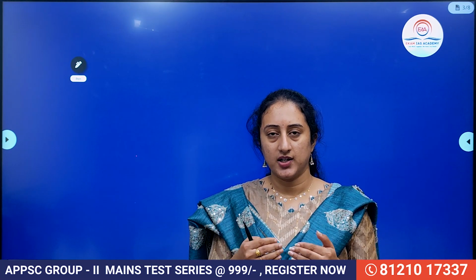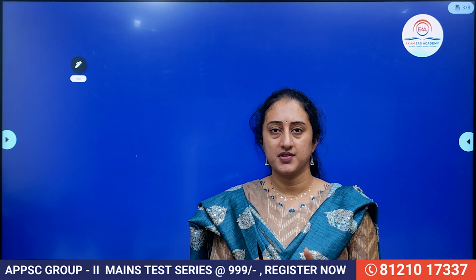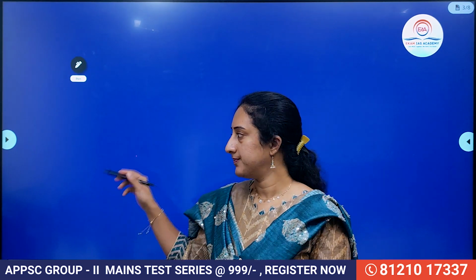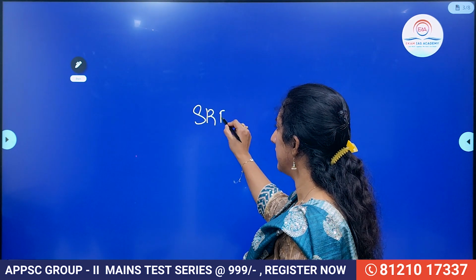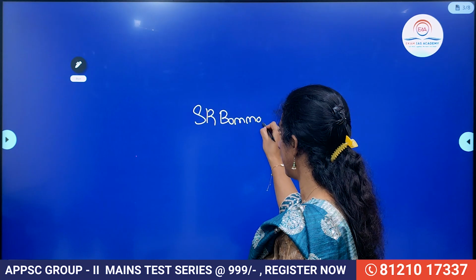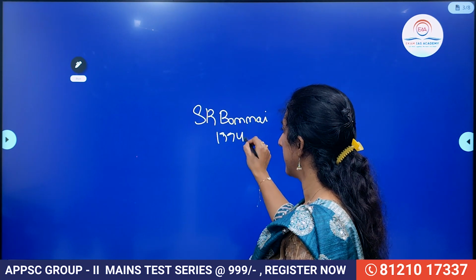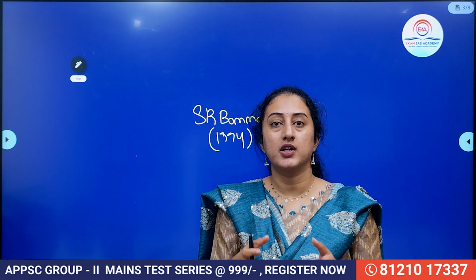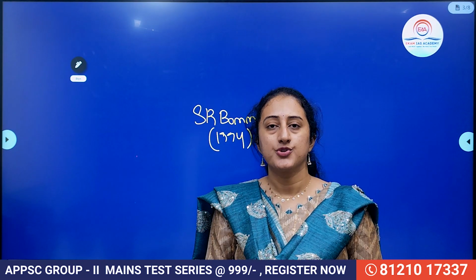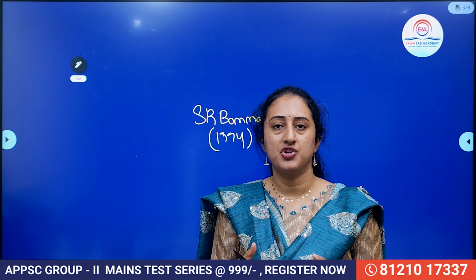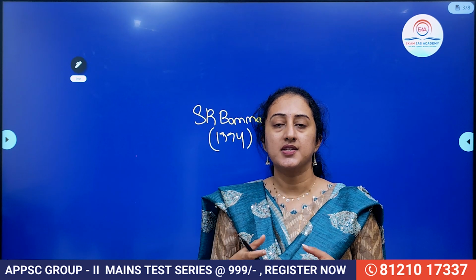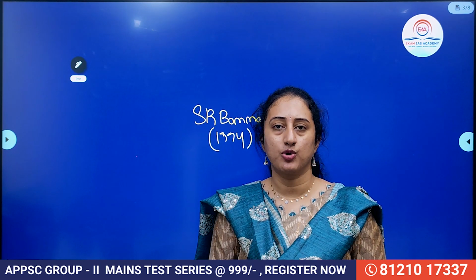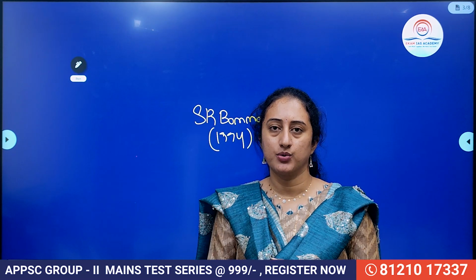So after understanding the change in relations, we have to understand the famous case associated with President's rule. It was S.R. Bommai versus Union of India, 1994. This is a very important case which has totally changed the picture of the grounds for imposition of President's rule. So any ground like maladministration, corruption, bribery cannot be a ground for imposition of President's rule, as stated by the Supreme Court of India in S.R. Bommai versus Union of India.